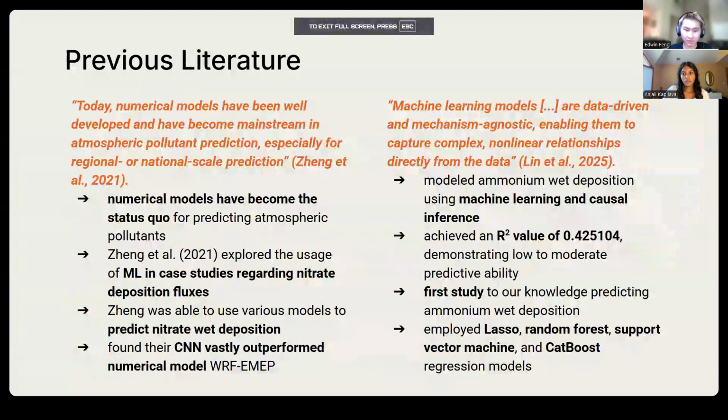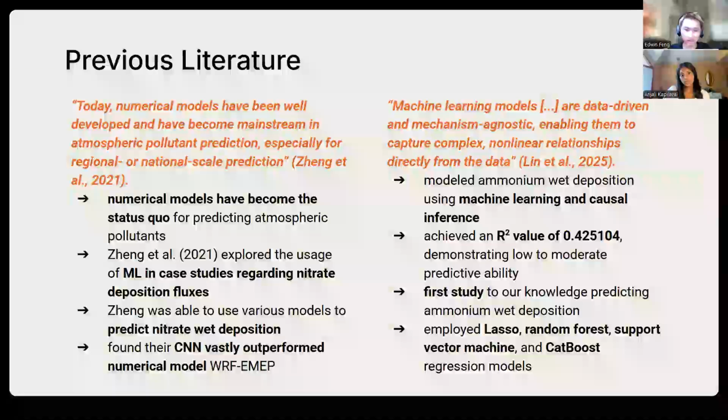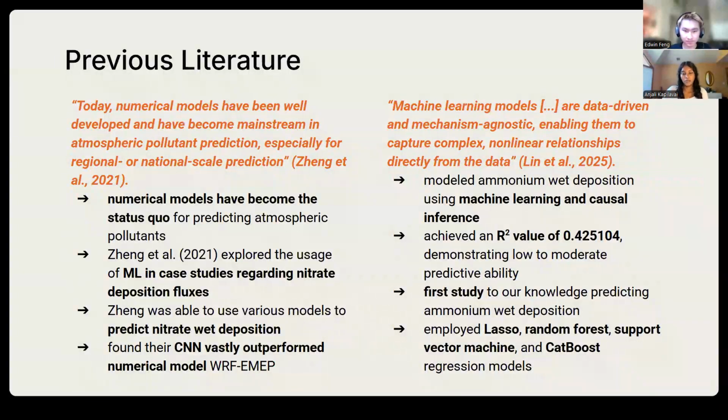Although numerical models have been a standard to predict air quality, Jiang et al. performed case studies using machine learning to predict nitrate deposition fluxes. They found that their simple CNN architecture outperformed the standard numerical model. Lin et al. were the first to model ammonium wet deposition using machine learning, to our knowledge. They demonstrated weak to moderate predictive ability, pushing us to investigate the use of complex CNN-based models to improve predictions.